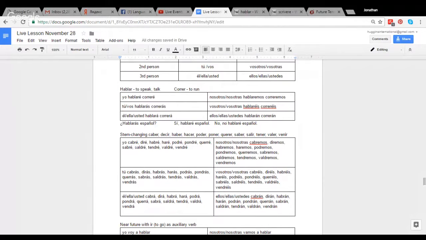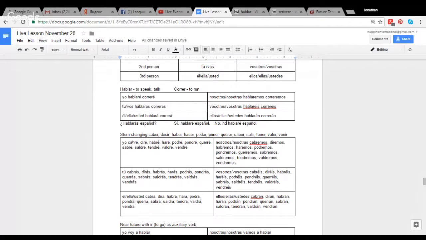So they'll change their stem, and usually it produces a consonant cluster with the letter R. Usually the vowel between the two consonants drops out.